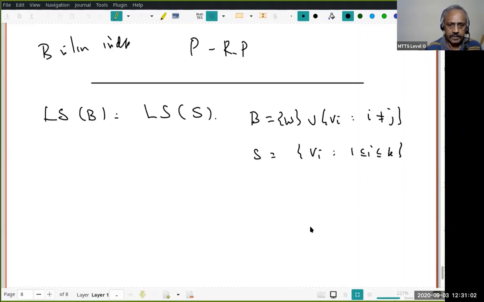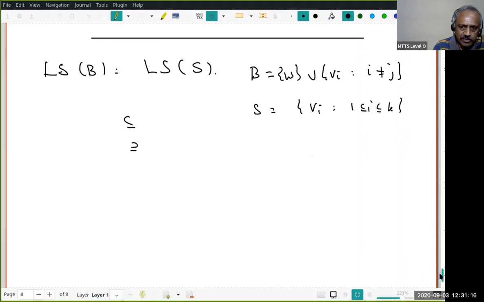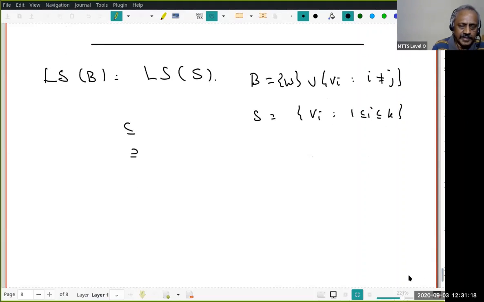So to prove this equality, I have to prove the left side is a subset of the right side and the right side is a subset of the left side. Do you understand this? These are all very easy, but as I said, going through this kind of small proofs will make you more confident, and will also allow you to master how to work with the concepts of linear algebra.